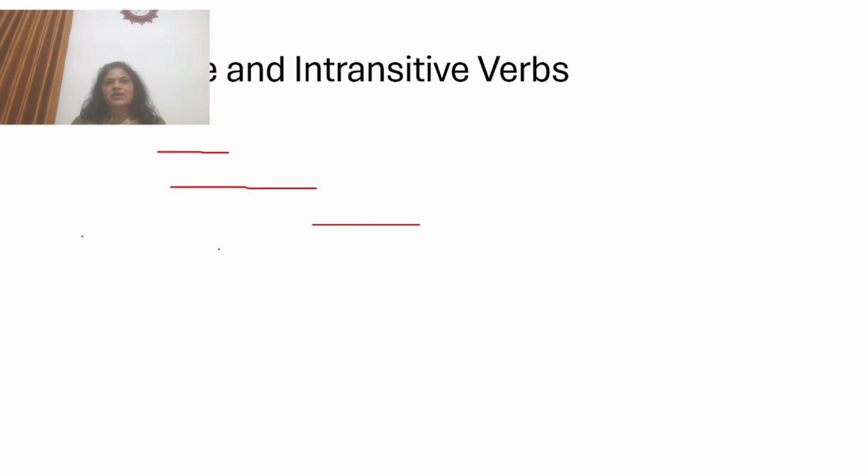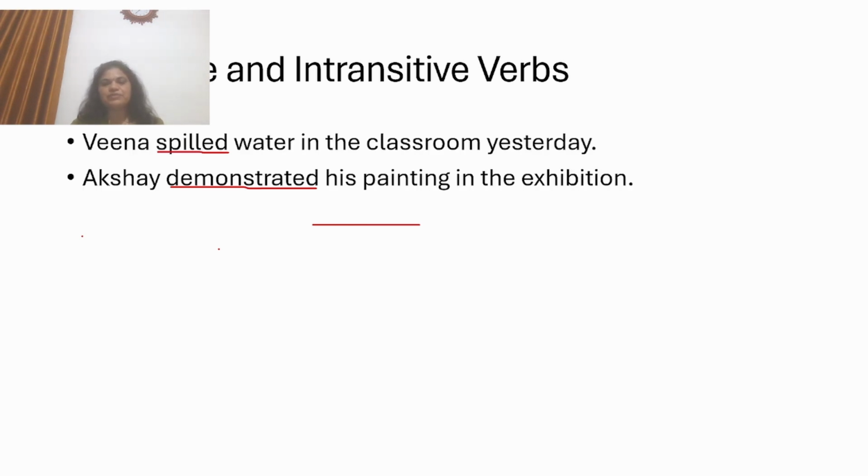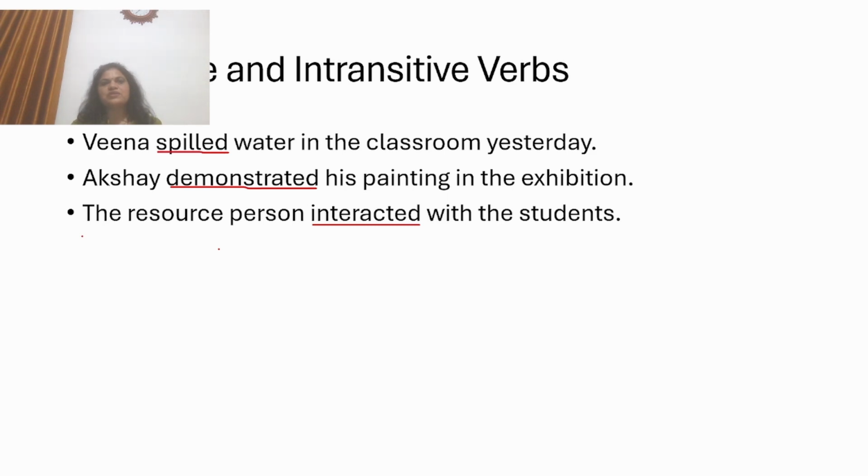Now let's see transitive and intransitive verbs. Now here we have three examples. Veena spilled water in the classroom yesterday. Akshay demonstrated his painting in the exhibition. The resource person interacted with the students.